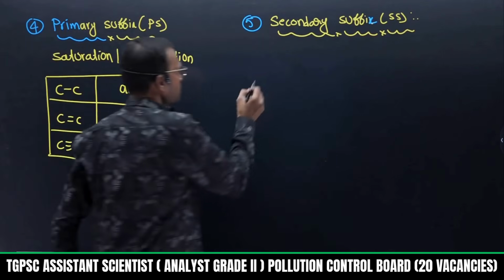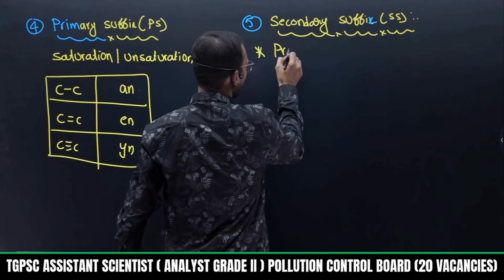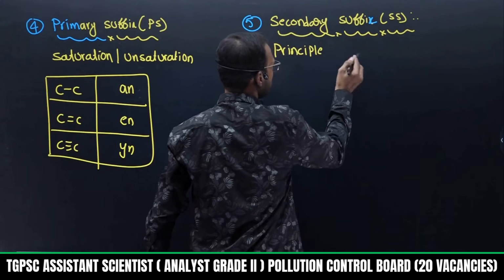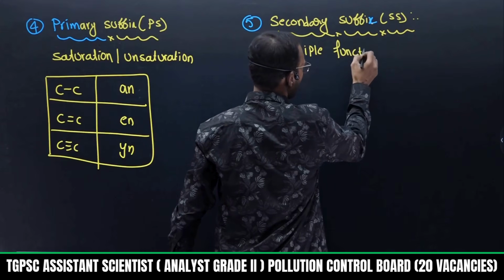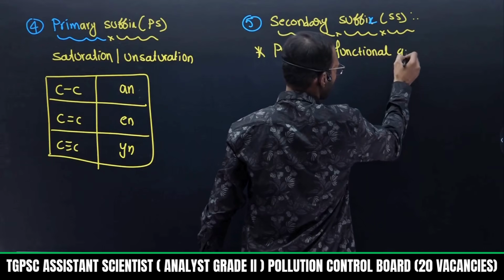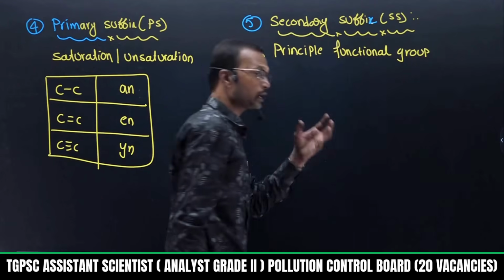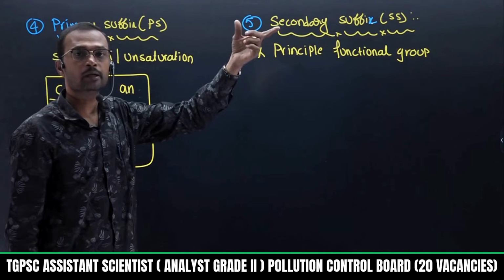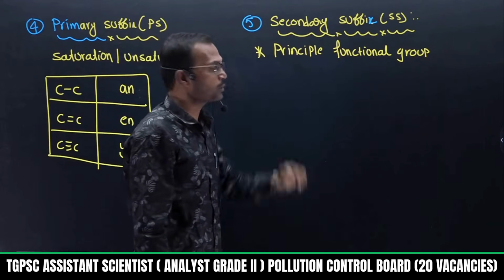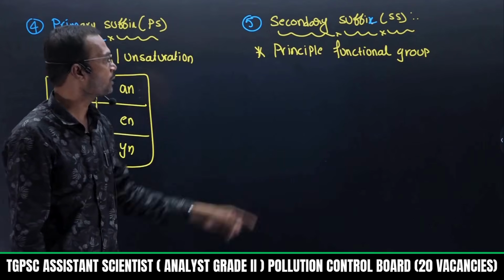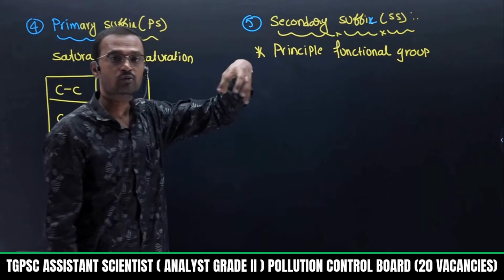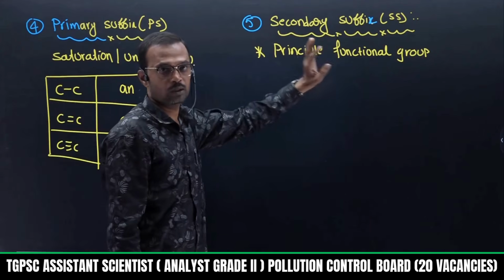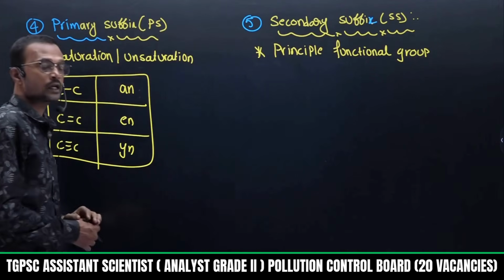So secondary suffix explains the principal functional group present in a given molecule. What is a principal functional group? It is also called the riding functional group or dominant functional group. Always, if you want to select any parent chain, it depends upon the secondary suffix only. Parent chain is completely explained based on secondary suffix only. So principal functional group is explained by secondary suffix.